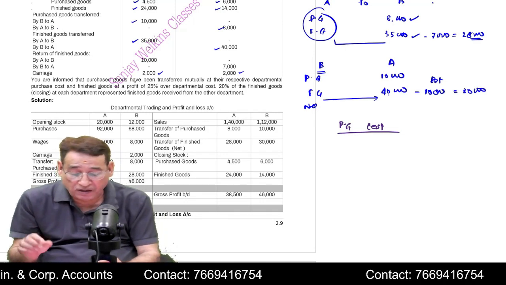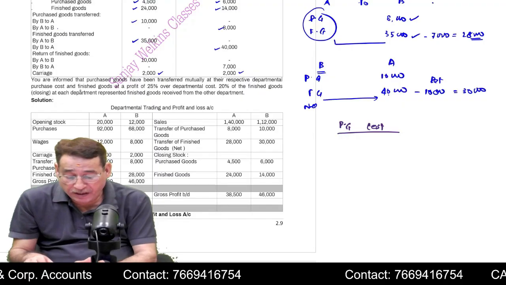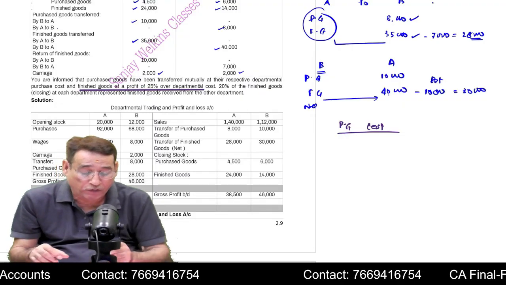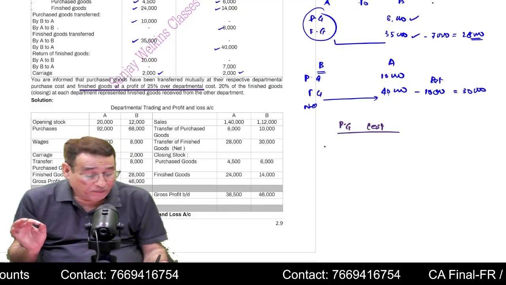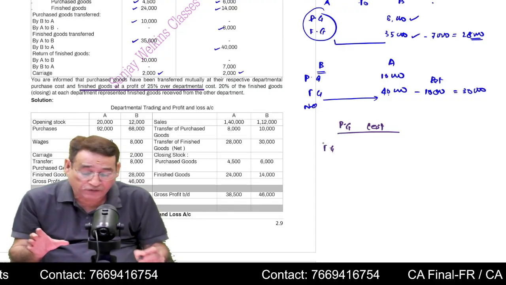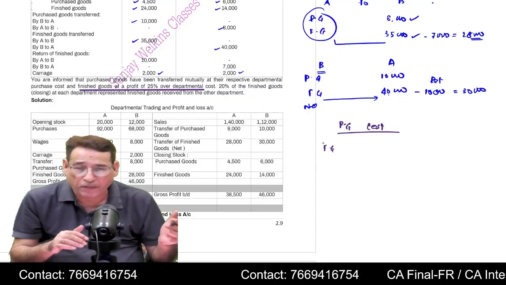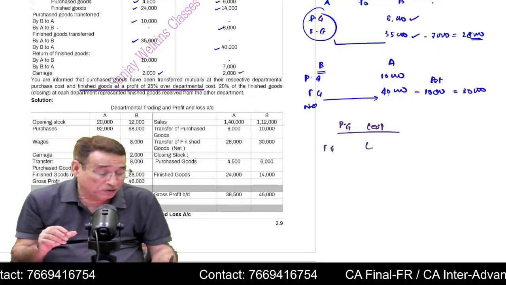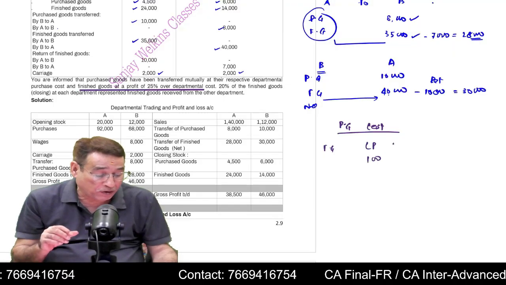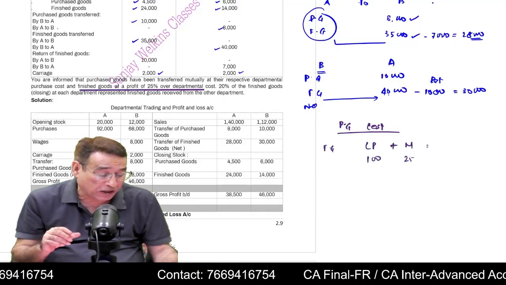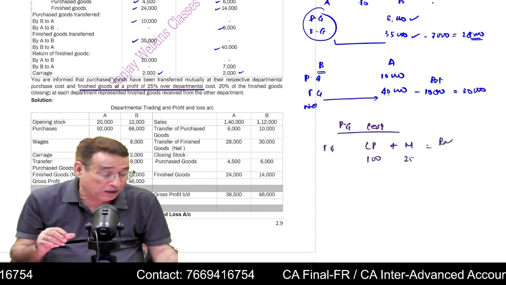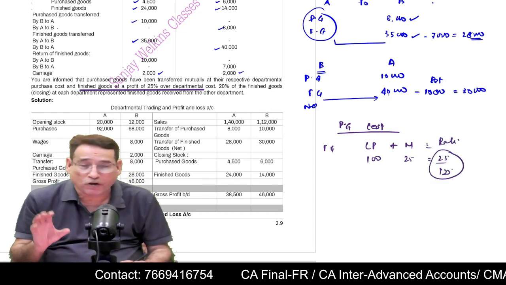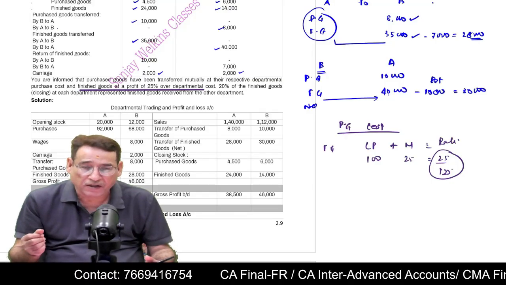Further, it is given that finished goods are generally transferred at 25% over departmental cost. Finished goods are generally transferred by Department A to B and by Department B to A at a profit margin of 25% on cost. So you will compute, because the rate is given on cost. Cost will be 100, margin will be 25, and your rate will be equal to 25 by 125, that is 1 by 5. This is the rate of margin, or the rate of profit, you can say. Is it clear?